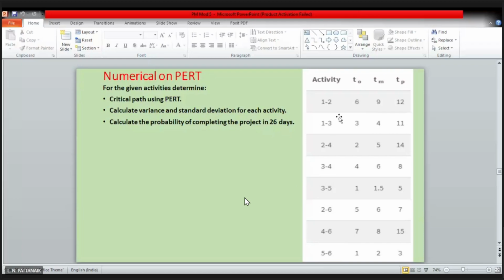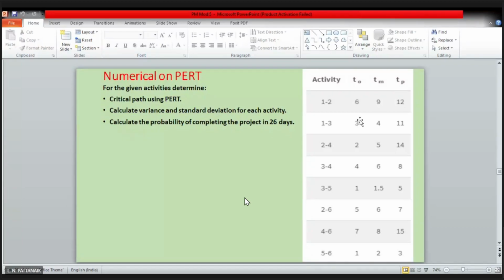Okay. Now the other thing is that for each activity, you can see 3 times are given: TO, TM, and TP. TO is the optimistic time, the minimum one. TM is the most likely time, which is in between these two, and TP is the pessimistic time. So for all the activities, all the times are given. As I told you, the first task for handling a PERT problem is that in the next column, you convert all 3 times into T suffix E, that is, the mean time or the estimated time, right?